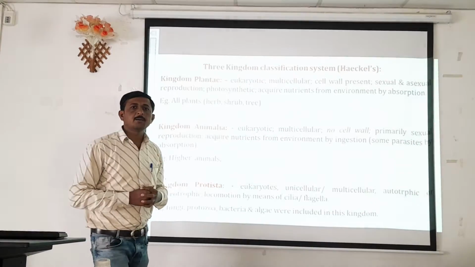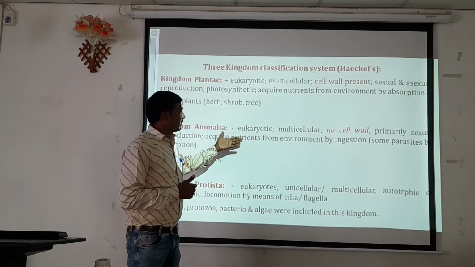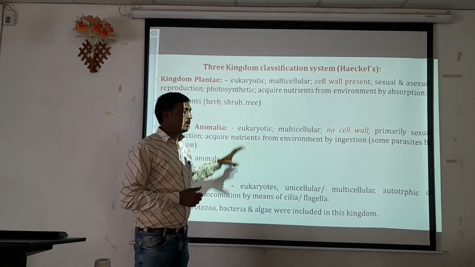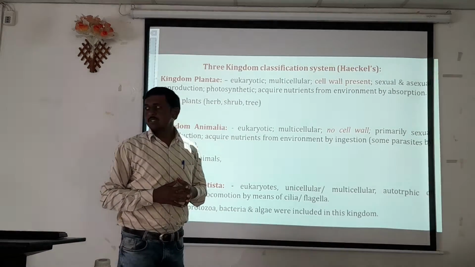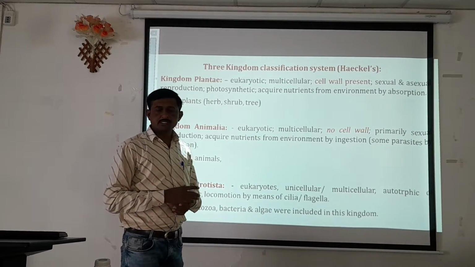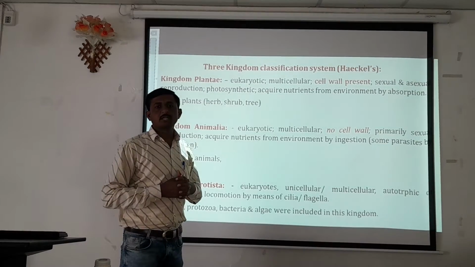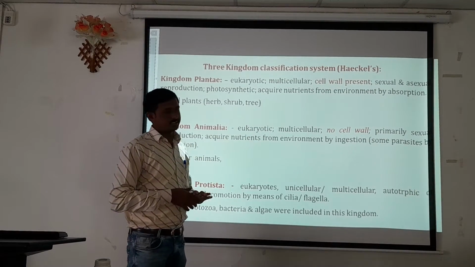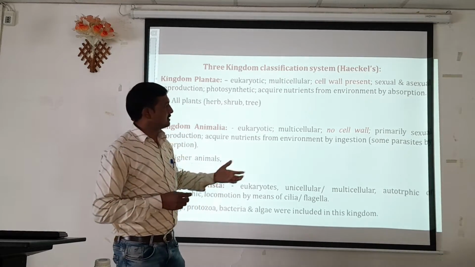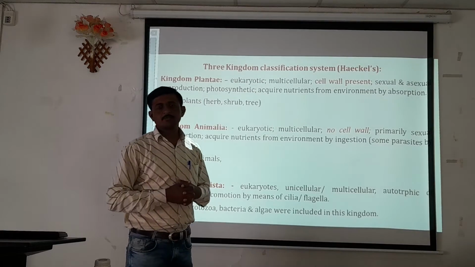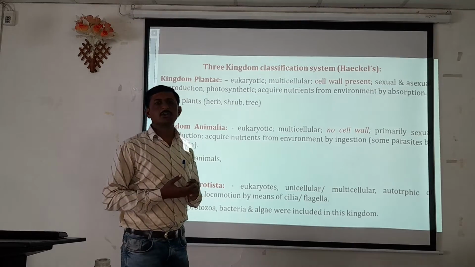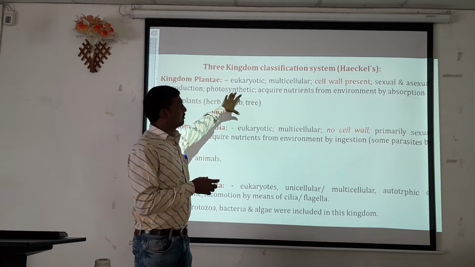The second kingdom is kingdom Animalia. In this, the organisms are eukaryotes. Similar to the kingdom Plantae, organisms are eukaryotic, that means their nucleus is highly developed. They are multicellular, means they are not single-celled organisms. No cell wall is present. When discussing plant and animal cells, the absence of a cell wall is one of the major differences between plant and animal.